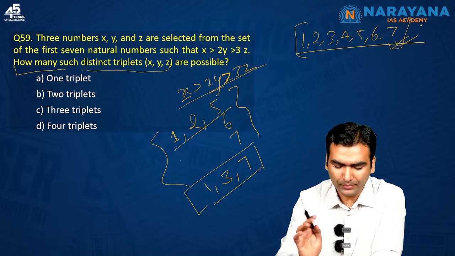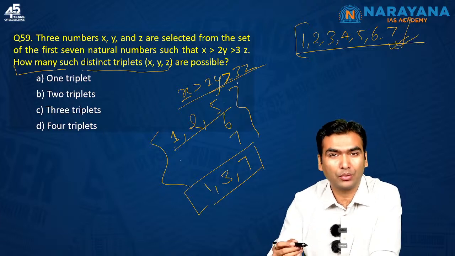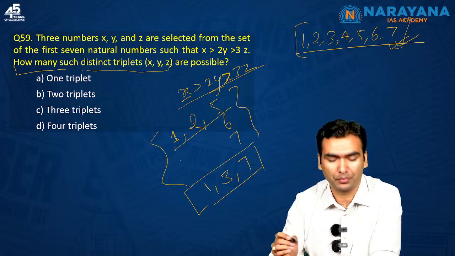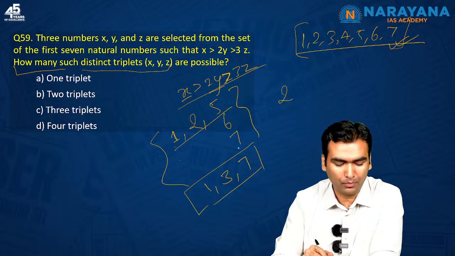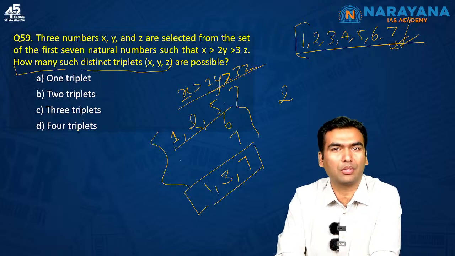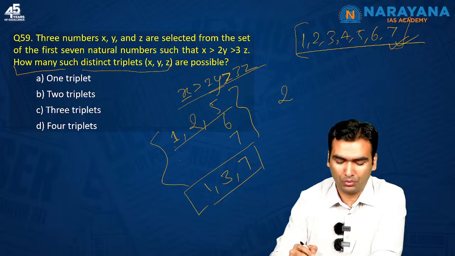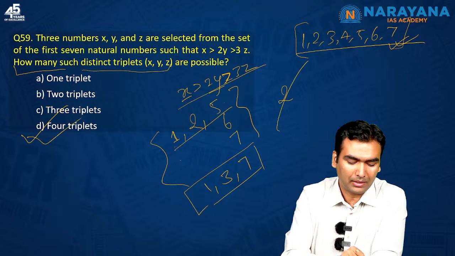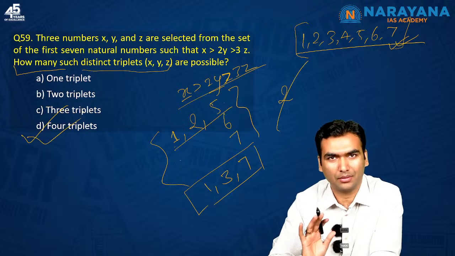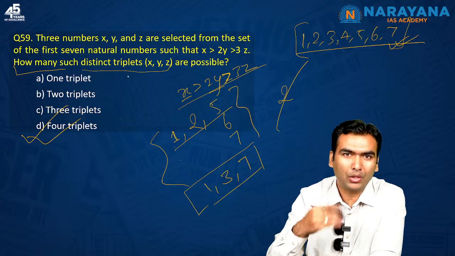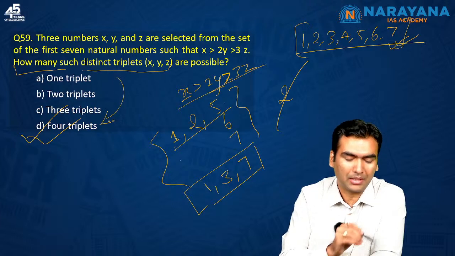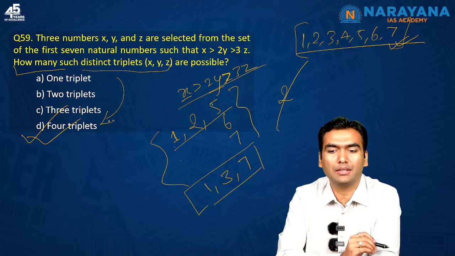Okay. So now you must also test with Z as 2. Suppose I take Z as 2. I have already got 4 triplets, and 4 is the maximum number of possibilities. I should not do any further thing. I must mark the answer as 4 and move to the next question. In such questions, you must keep on trying till you reach the maximum number, because the maximum is the answer that is possible.